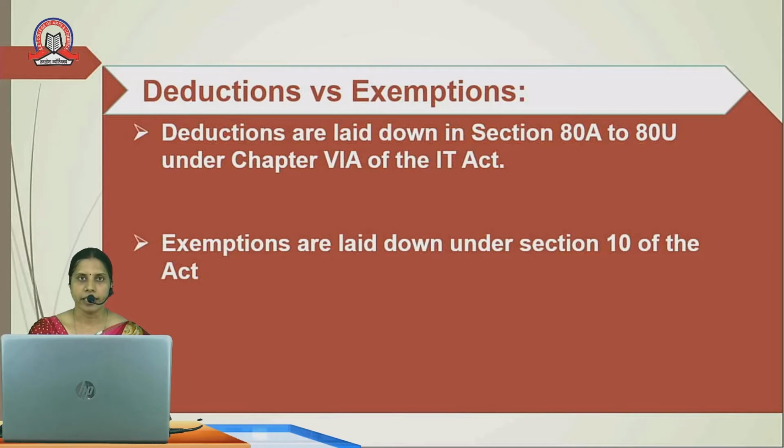Basically, the deductions from the gross total income are mentioned from section 80A to 80U, and various different kinds of deductions are allowed under different sections. This is mentioned in chapter 6A of the Income Tax Act. Whereas exemptions are laid down under section 10 of the Income Tax Act. The amount which is exempted is entirely ignored from the taxable point of view.